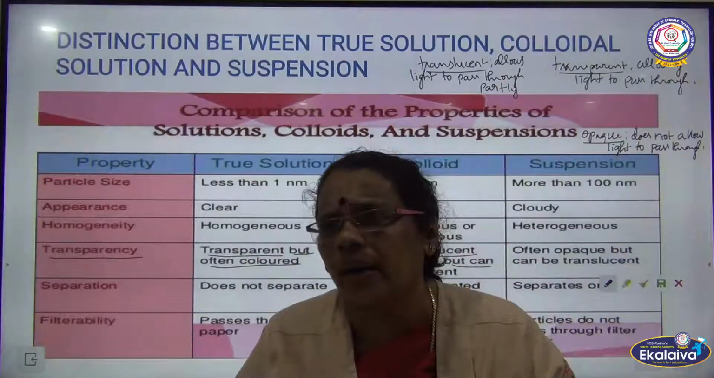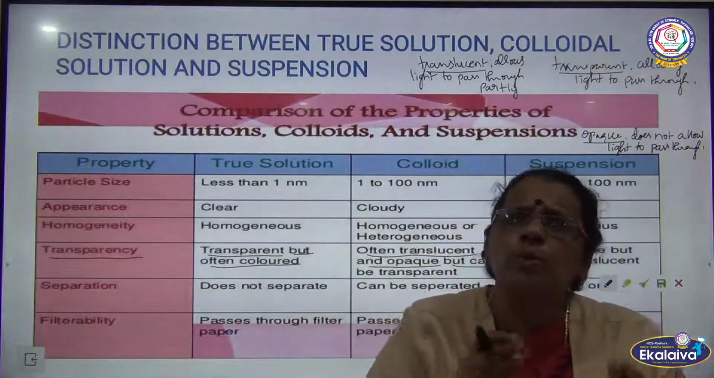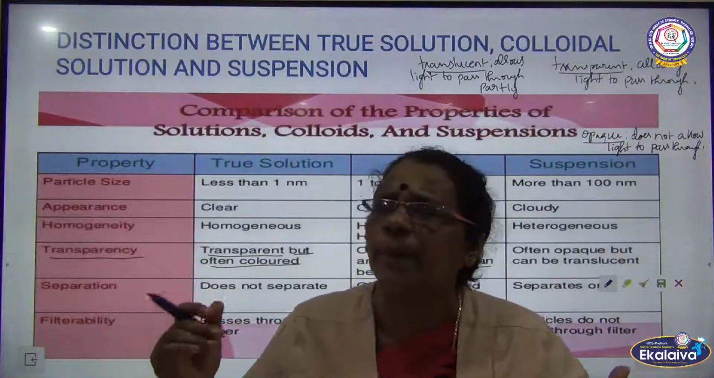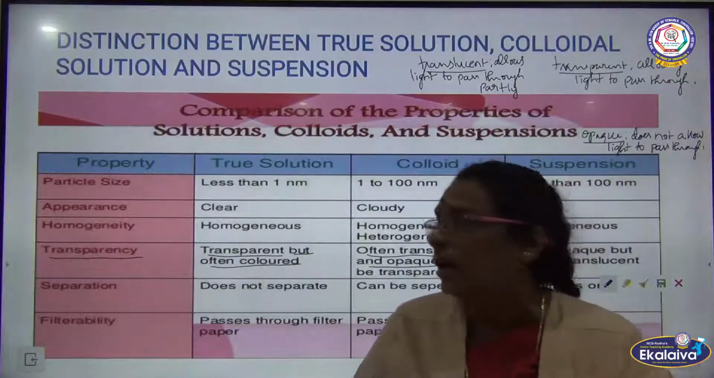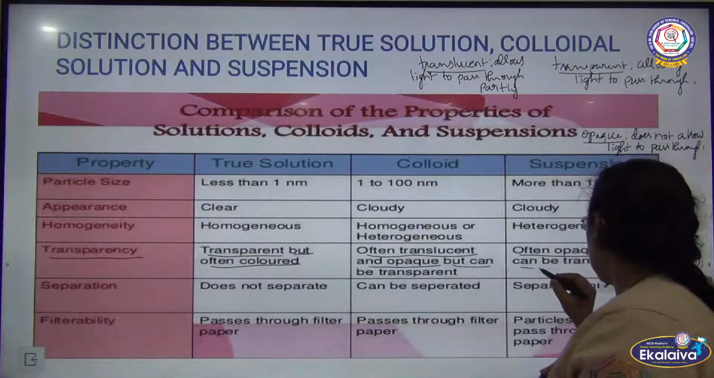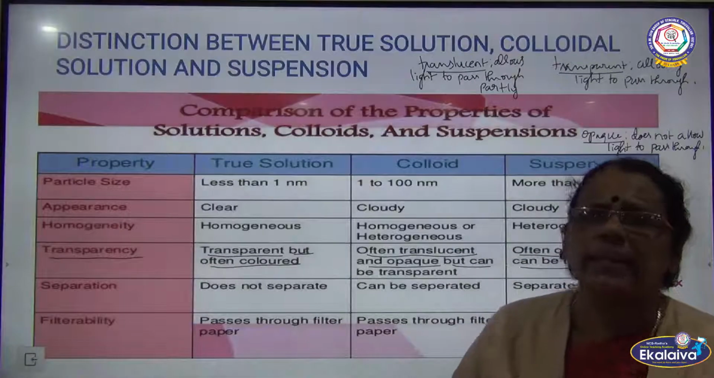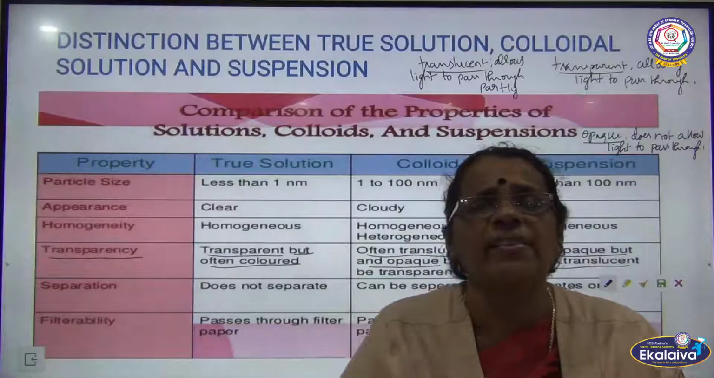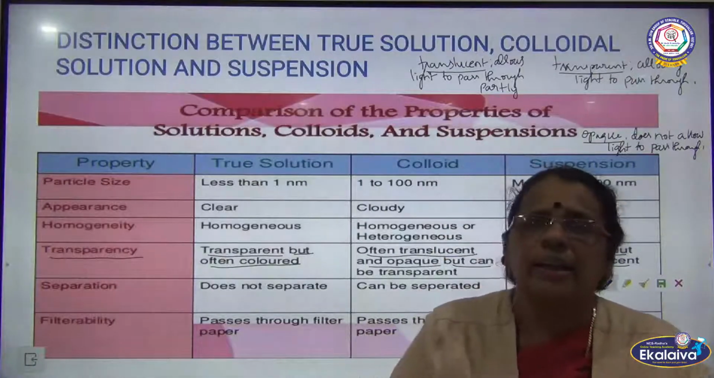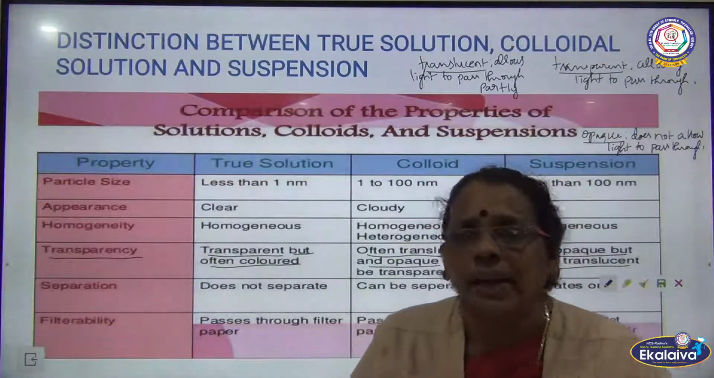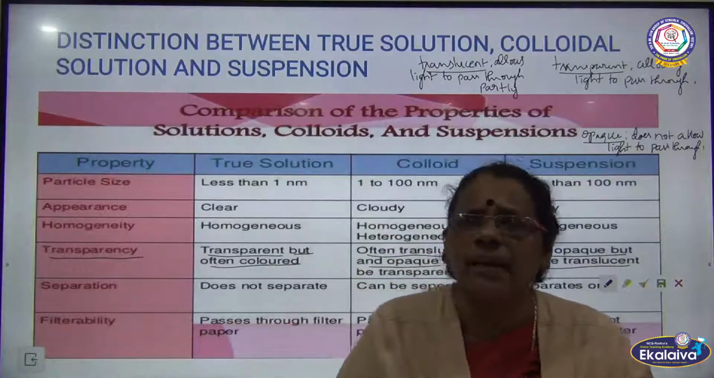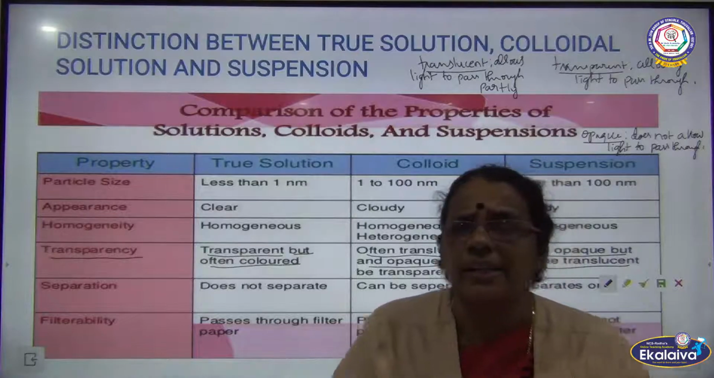In case of colloid, it will allow the light to pass through partly, and in some cases it will not allow the light to pass through. So it has the property of translucency as well as opaque. Whereas in case of suspension, it is often opaque and can be translucent. As I already told you, the size of the particle in suspension is more than 100 nanometer, so the particles will not allow the light rays to pass through because the size of the particle is greater. That's why they are called opaque.